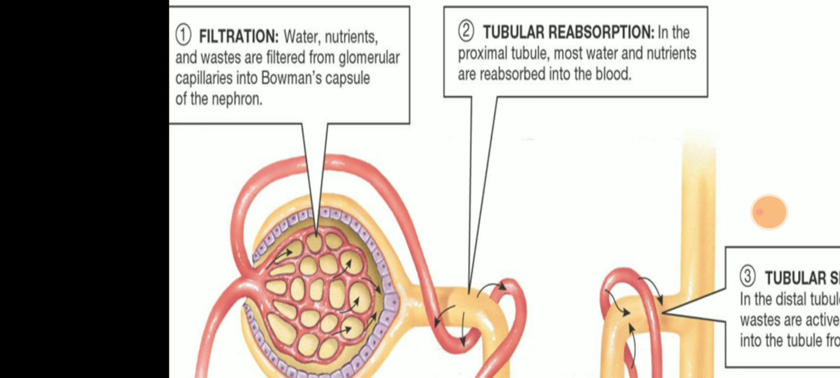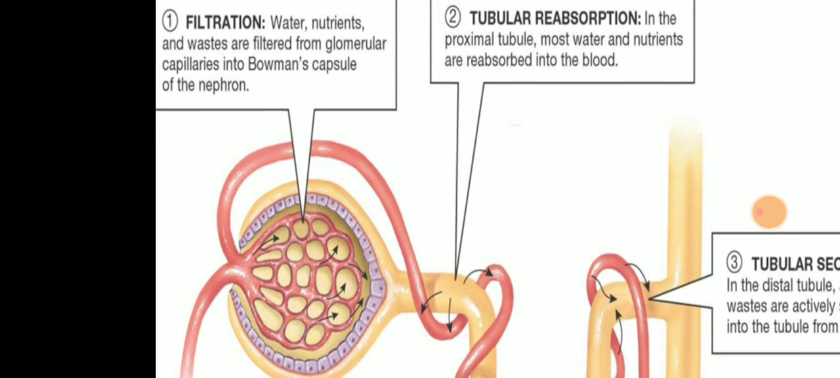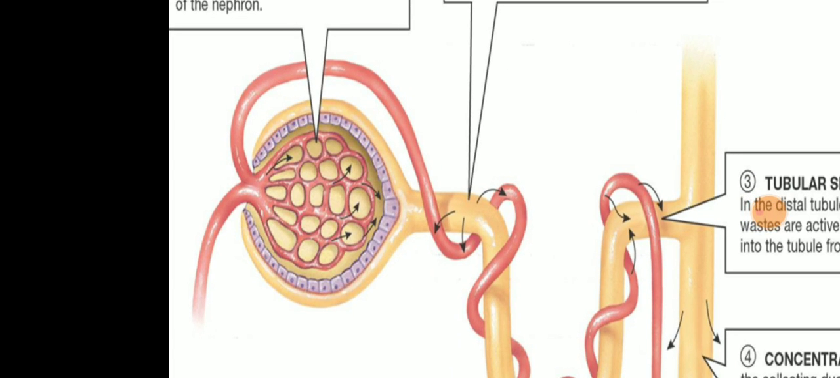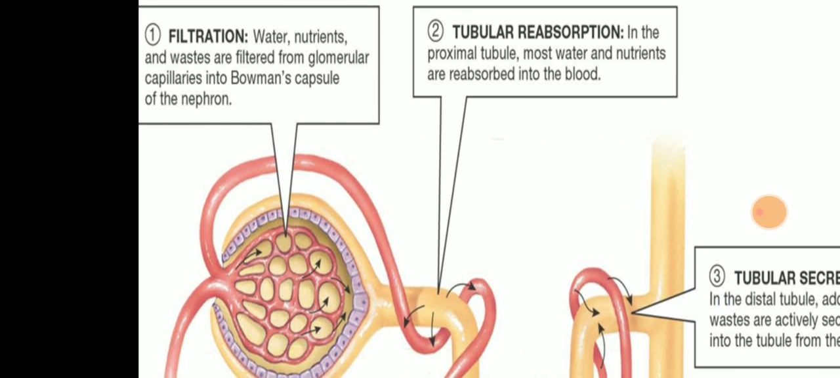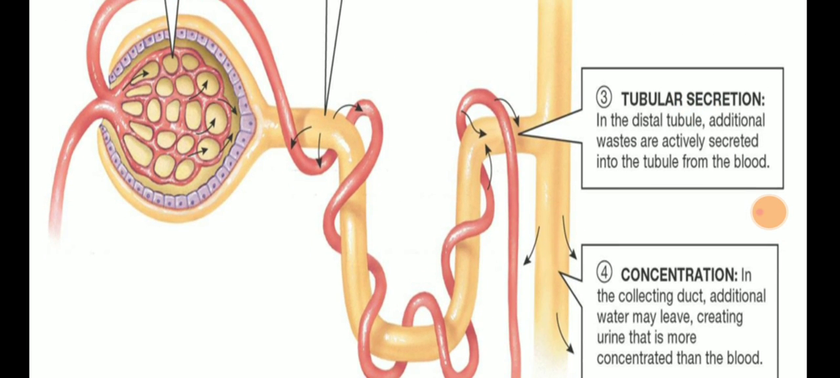In the nephron there will be filtration. When the blood comes inside, it is going to be filtered. And what all things get filtered? Water, nutrients and the waste products. Then there will be tubular reabsorption. Tubular reabsorption mainly takes place in the proximal tubule. This yellow colored part, if you can see, is the proximal tubule. There the tubular reabsorption takes place. Most water and nutrients, the important nutrients, are reabsorbed into the blood, and the maintenance of water takes place. That is done in the tubular reabsorption.